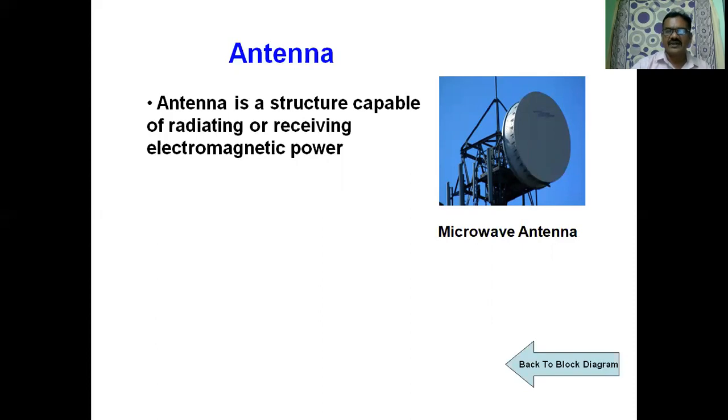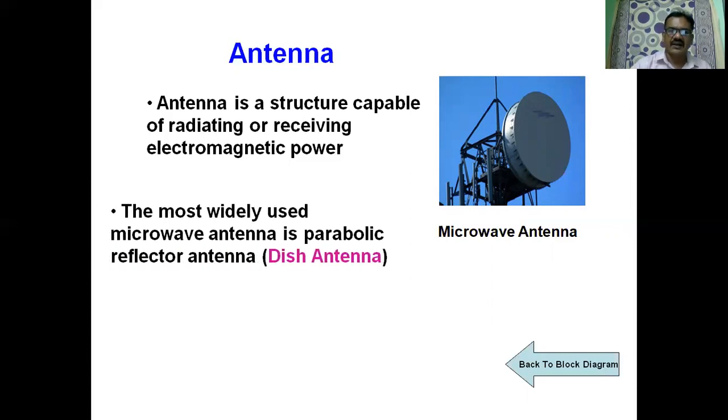That is why it is capable of radiating electromagnetic power when it is connected as a transmitting antenna. Similarly, it is capable of receiving electromagnetic power when it is connected as a receiving antenna.